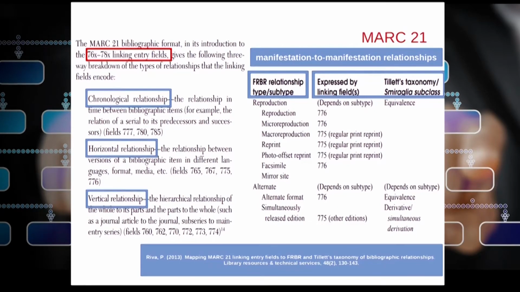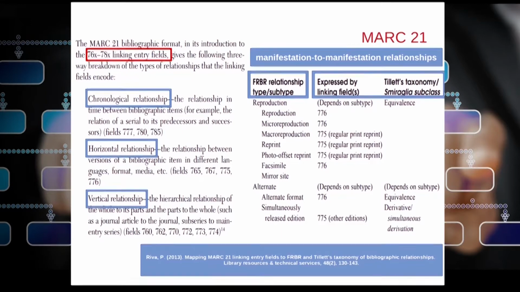One is the chronological relationship, the relationship in time between bibliographic items, for example the relation of a serial to its predecessor and successor. Then comes horizontal relationship, the relationship between versions of a bibliographic item in different languages, formats, media, etc. And vertical relationship, the hierarchical relationship of whole-part or part-whole.